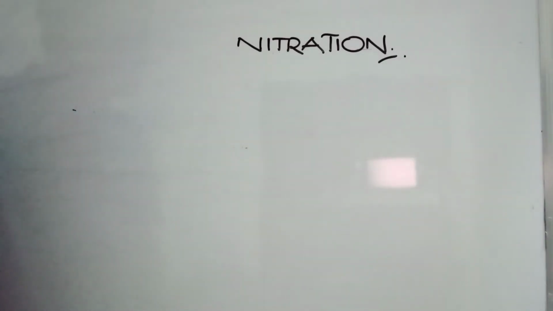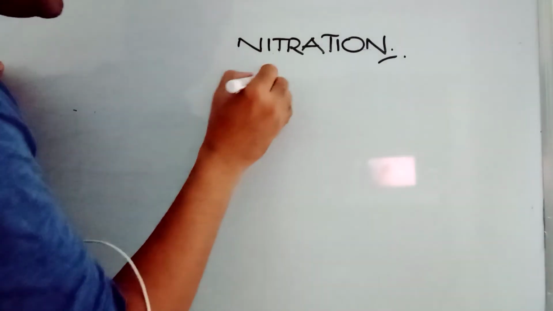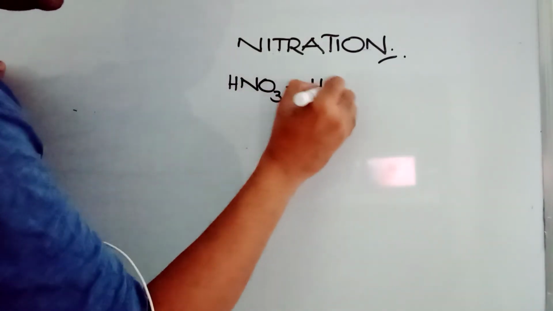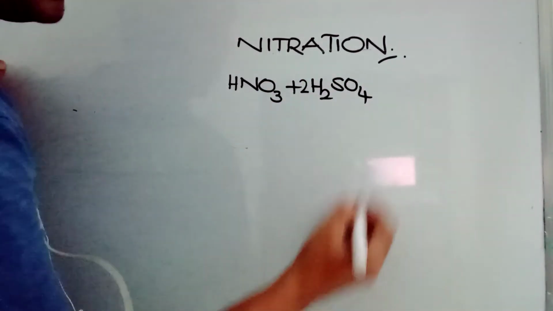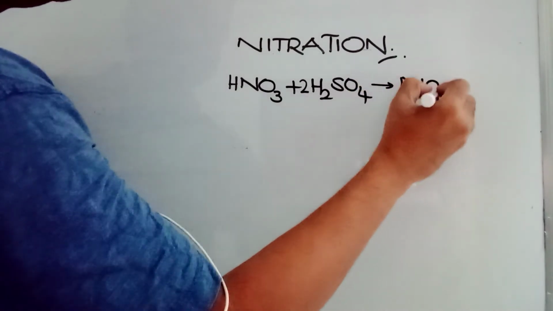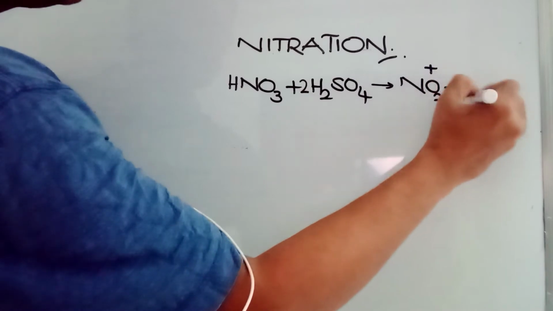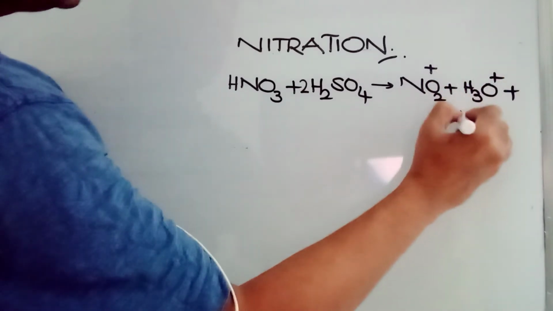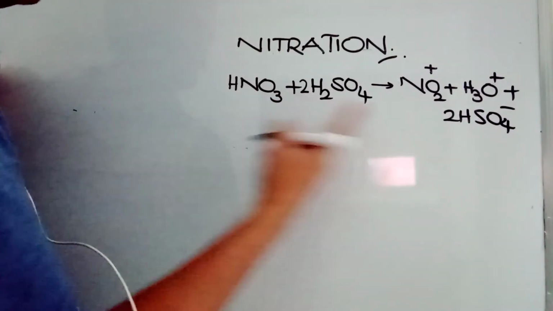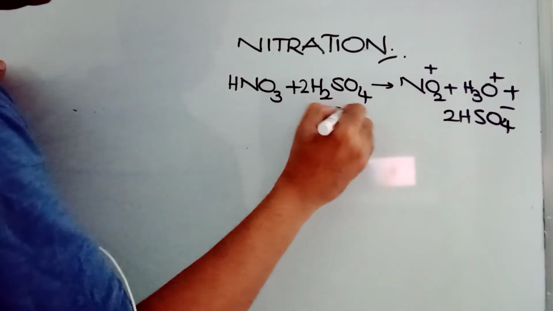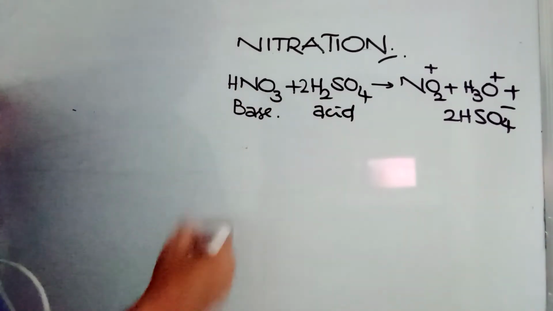Another reaction is nitration. Nitration is very special because in nitration we are going to use concentrated HNO3 and concentrated H2SO4 in 1:1 ratio by volume. But stoichiometric equation wise it is a 1:2 mole ratio. NO2+ is formed plus H3O+ and 2 moles of HSO4-. You can see here H2SO4 is losing a proton, so it is functioning like an acid, and HNO3 functions like a base. Very, very interesting point. This can be asked in your exam.